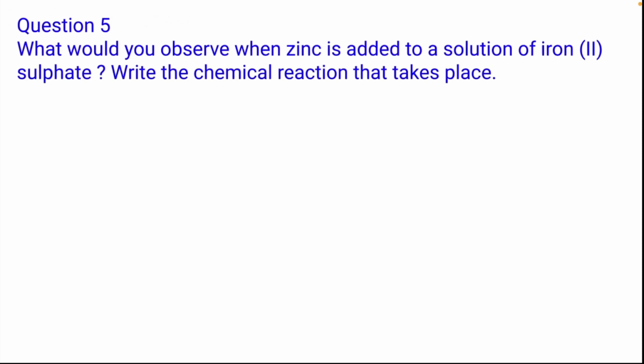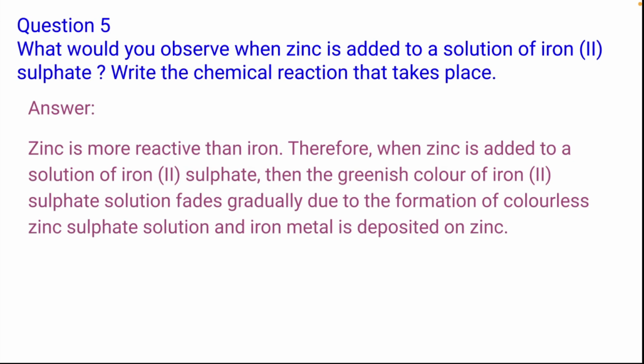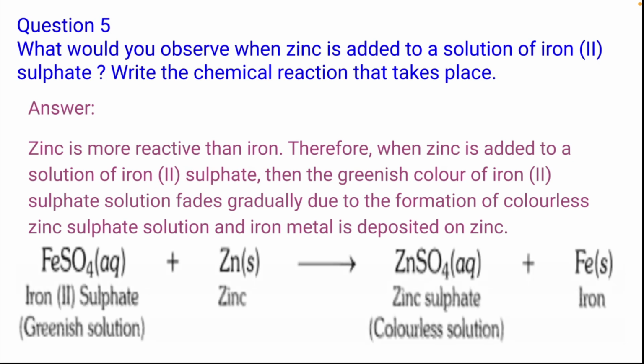What would you observe when zinc is added to a solution of iron(II) sulfate? Write the chemical reaction that takes place. Answer is, zinc is more reactive than iron. Therefore, when zinc is added to a solution of iron(II) sulfate, the greenish color of the iron(II) sulfate solution fades gradually due to the formation of colorless zinc sulfate solution, and iron metal is deposited on zinc. Equation for the reaction is FeSO4 + Zn gives ZnSO4 + Fe.